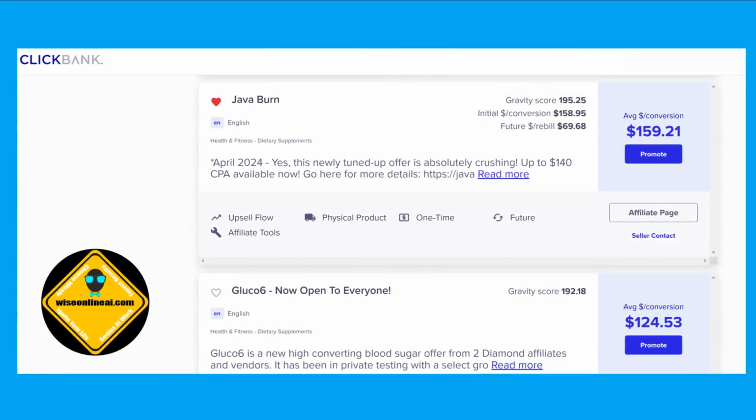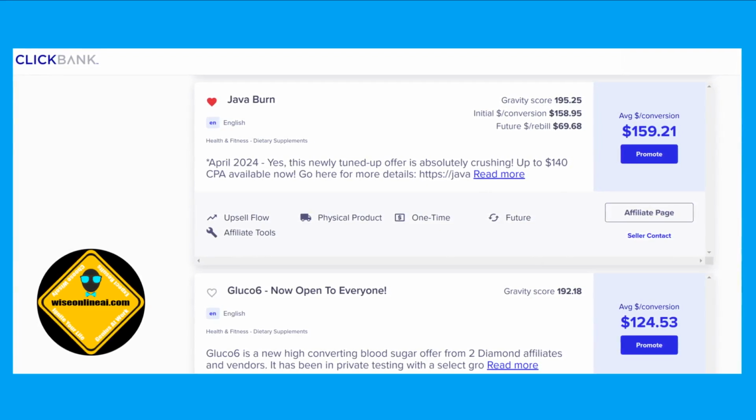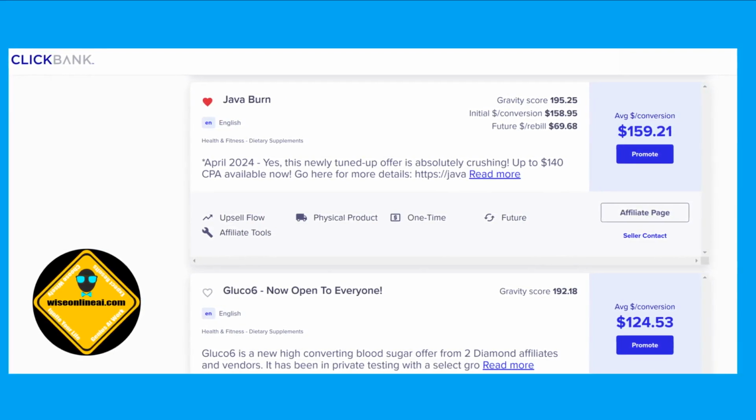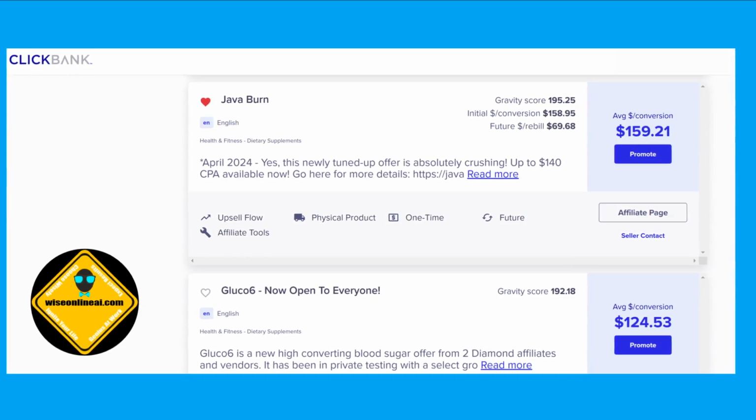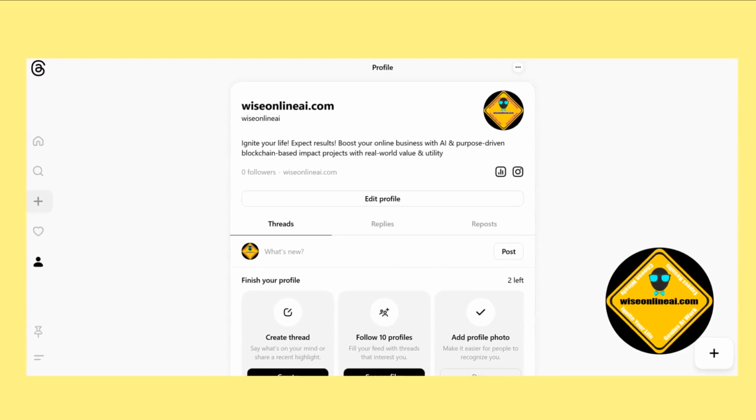Log into ClickBank, go to the marketplace, and sort products by gravity high to low. This ensures you're promoting top-performing products. Once you've selected JavaBurn, generate your unique affiliate link. Now, let's talk about where to promote your product.